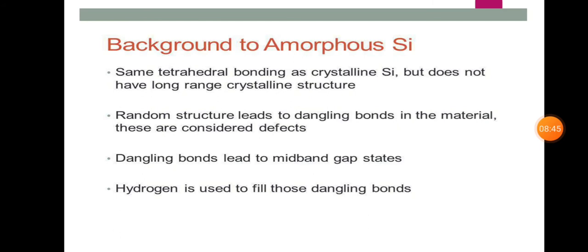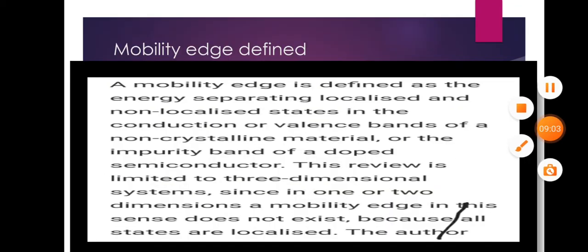Background to amorphous silicon: we have the same tetrahedral bonding as the crystalline silicon, but it does not have long range crystalline structure. Random structure leads to dangling bonds in the material. These are considered defects. Dangling bonds lead to mid-band gap states. Hydrogen is used to fill those dangling bonds.